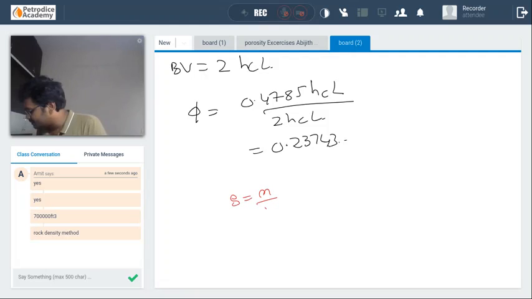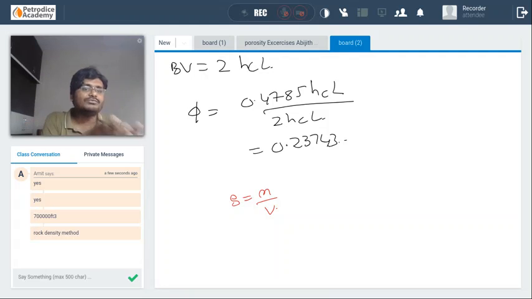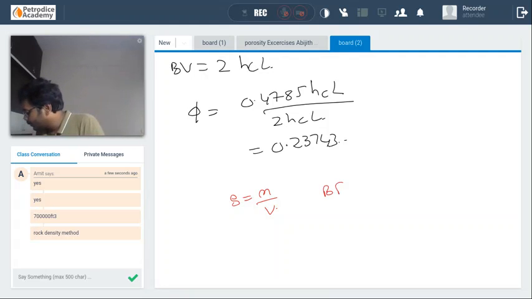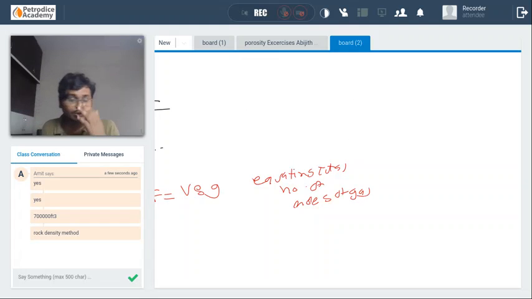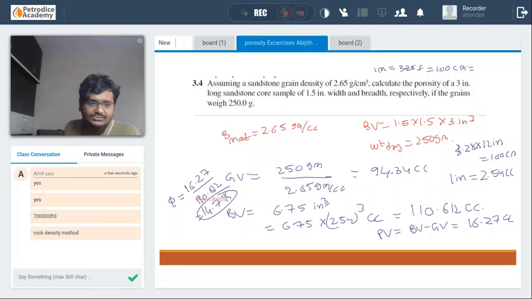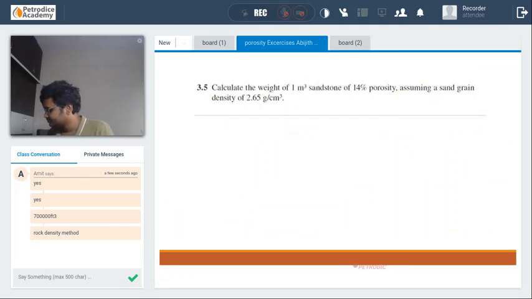Density is equal to mass by volume, whether it is for fluid or for the matrix, or buoyancy force is equal to V rho g, or equating total number of moles of gas, that is PV equal to nRT. Okay, this particular answer is 14.7%. I think this particular question we have done it, guys. That is 1 meter cube into 1 minus 5.